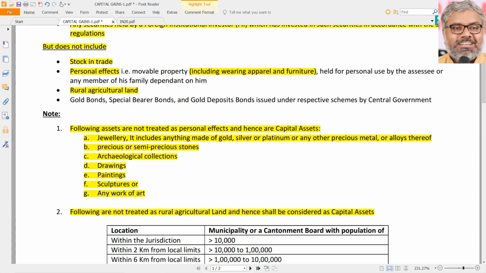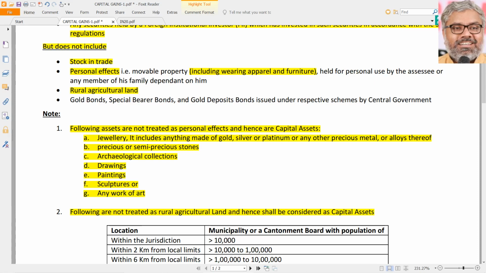On one side, transfer of rural agricultural land is not taxable. On the other side, urban agricultural land is taxable. That also people don't know. A lot of people just sell urban agricultural land and keep quiet without paying any capital gains tax. Then they will get a notice, and of course other proceedings will be initiated against them.